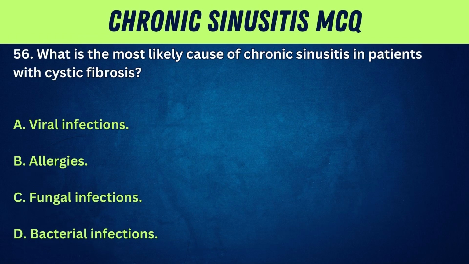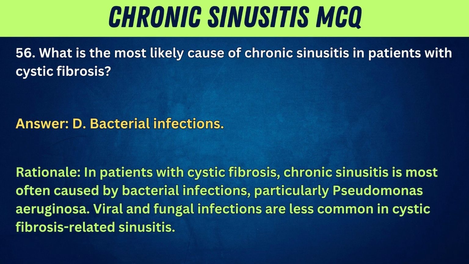56. What is the most likely cause of chronic sinusitis in patients with cystic fibrosis? A. Viral infections. B. Allergies. C. Fungal infections. D. Bacterial infections. Answer: D. Bacterial infections. Rationale: in patients with cystic fibrosis, chronic sinusitis is most often caused by bacterial infections, particularly Pseudomonas aeruginosa. Viral and fungal infections are less common in cystic fibrosis-related sinusitis.